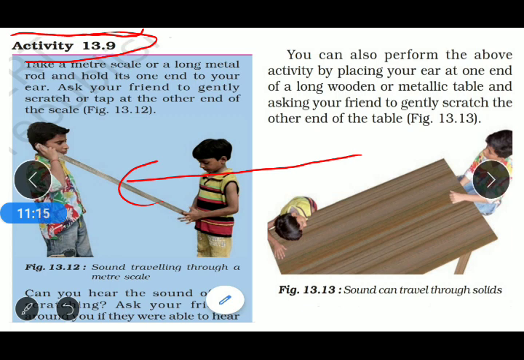As you can see, two boys are standing facing each other, and in between them they are holding a metal strip.